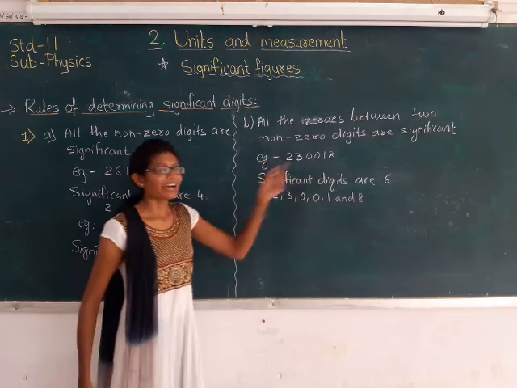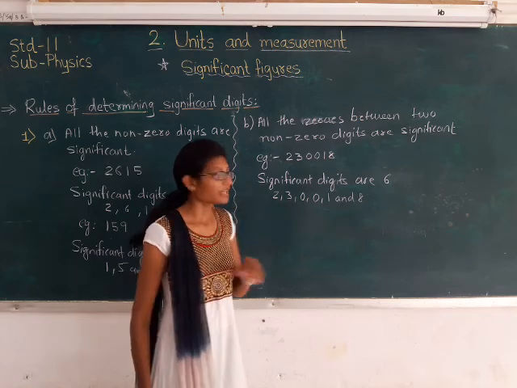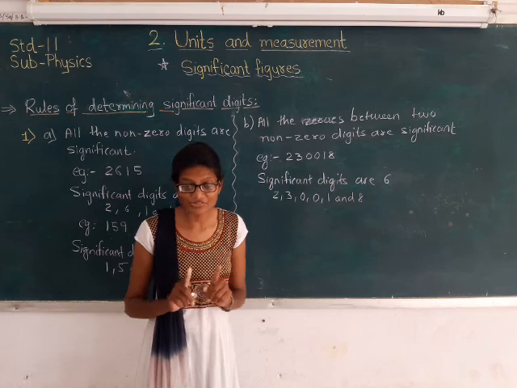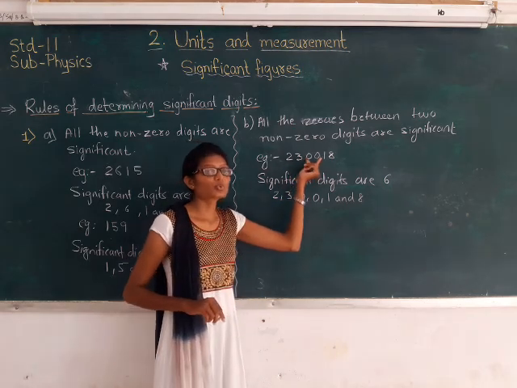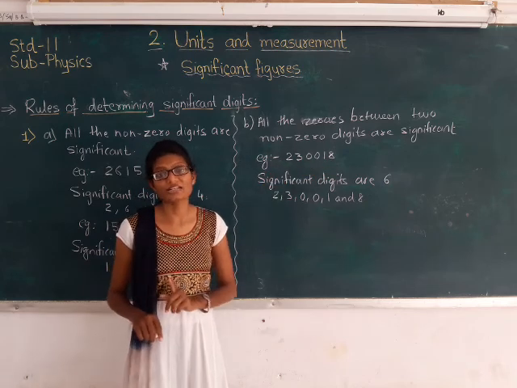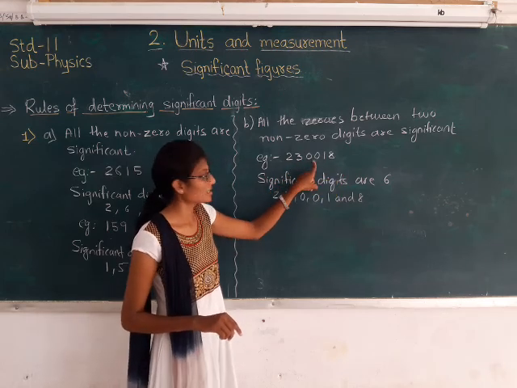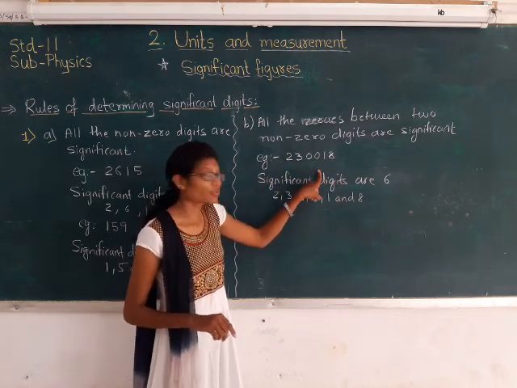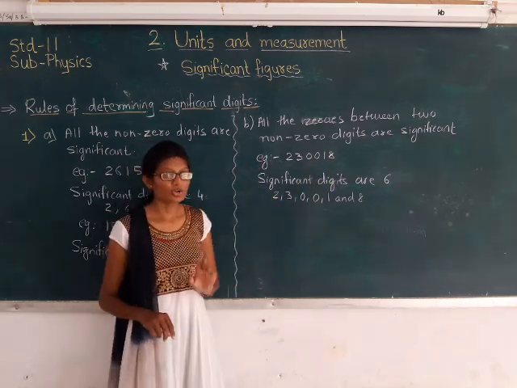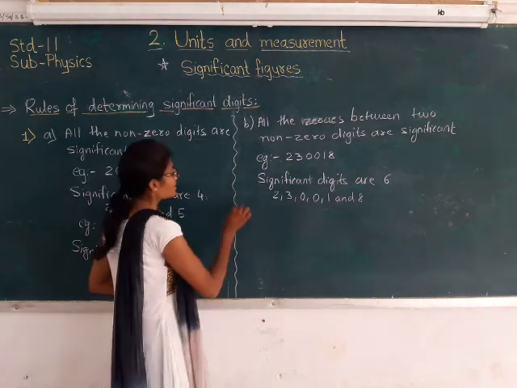Here we have 0 twice, but that does not mean we consider it only once. We consider both the zeros between the non-zero digits as significant. So 2 is significant, 3 is significant, this 0 is significant, this 0 is significant, 1 is significant and 8 is significant. This is the second rule: all the zeros between 2 non-zero digits are considered significant.